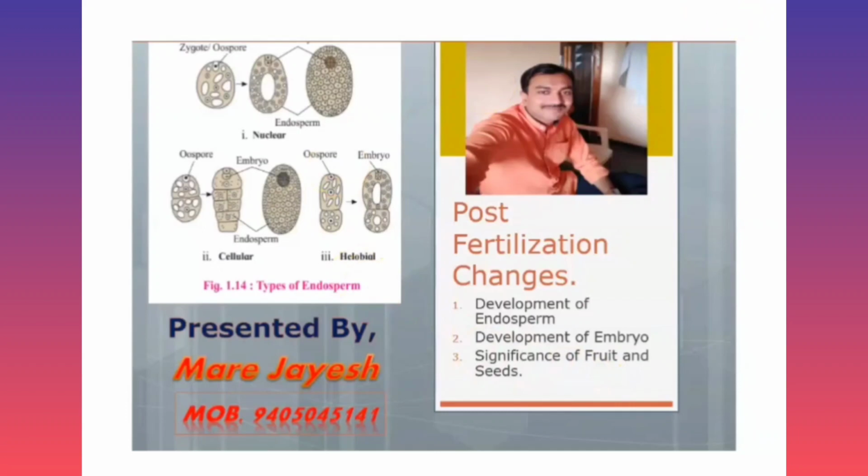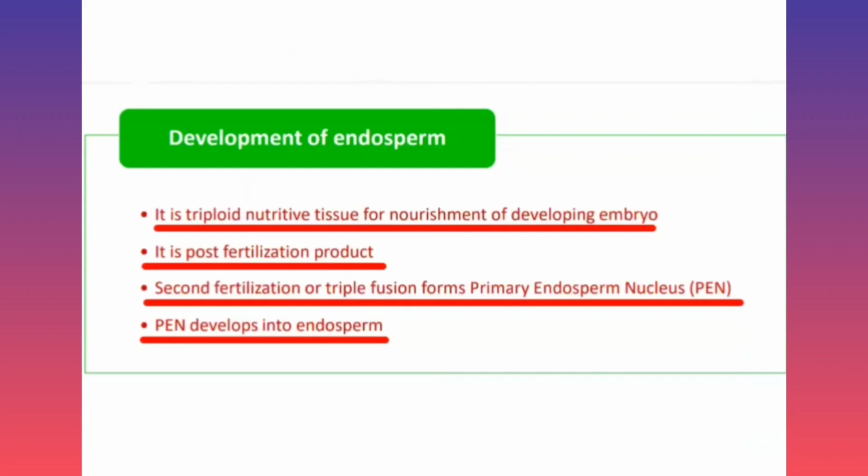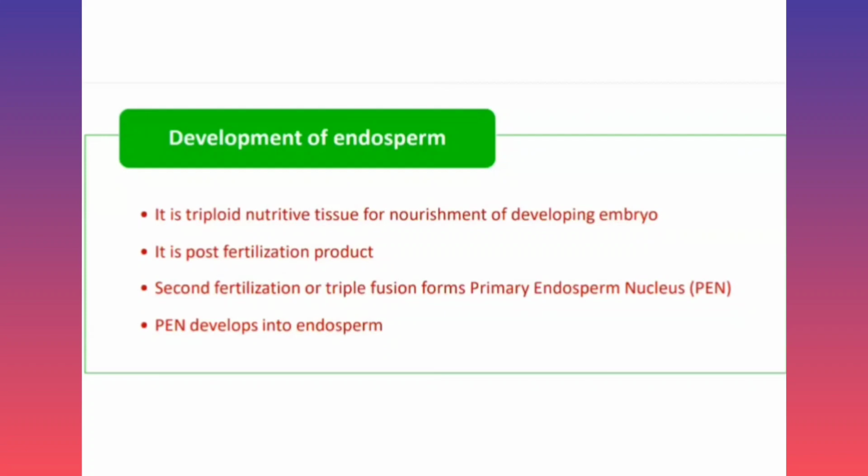Here in the fertilization, we know that fusion of male and female gamete occurs, and after fertilization some changes occur, that is the post-fertilization changes. And in the post-fertilization changes, here we discuss development of endosperm and development of embryo. First here, development of endosperm.